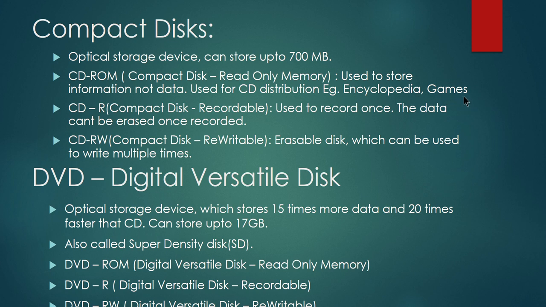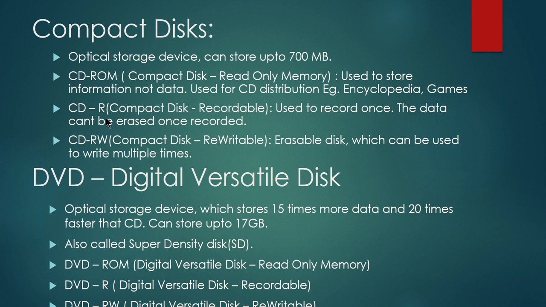You're not storing any information in that. You will just put it in a CD drive and install the game. All the game software is already written into it. That is what we call ROM. ROM normally means that the information is written at the time of manufacturing of that particular CD. So that is CD, compact disc read only memory.